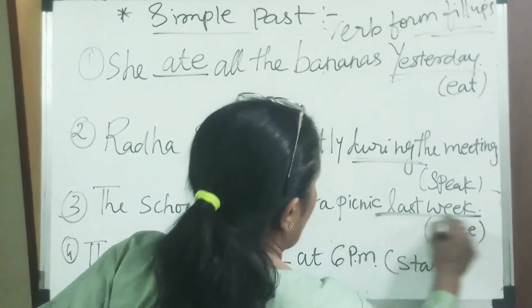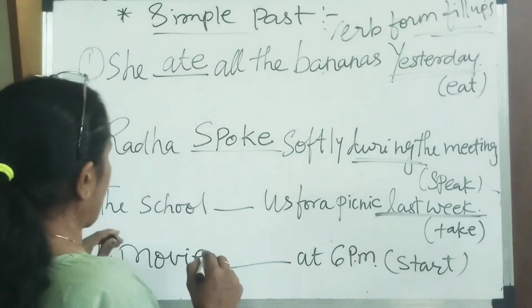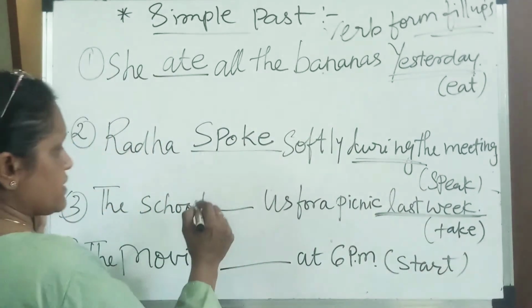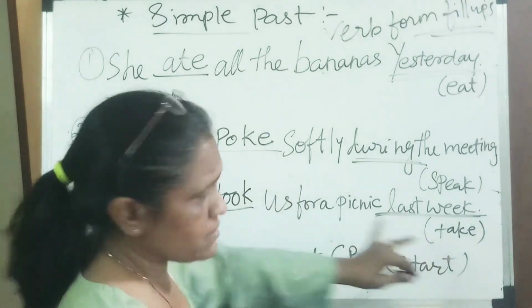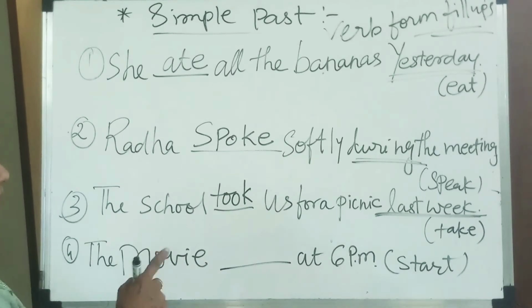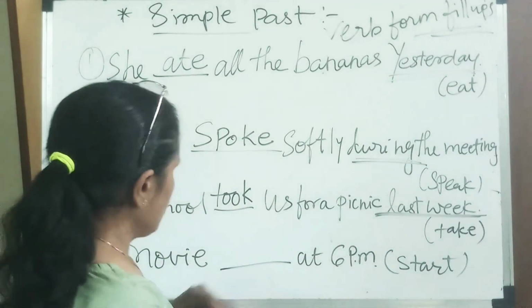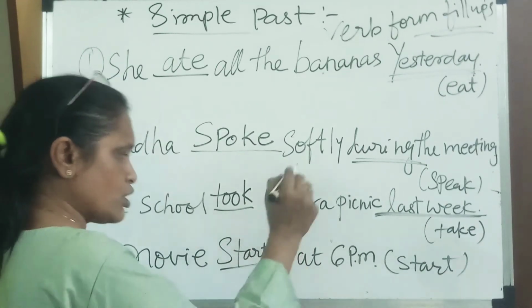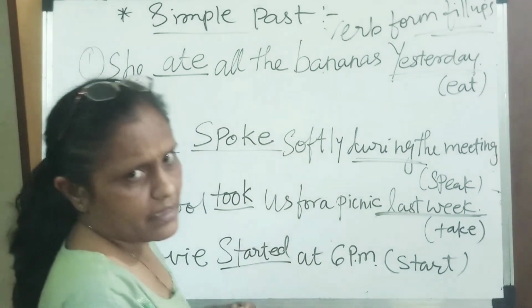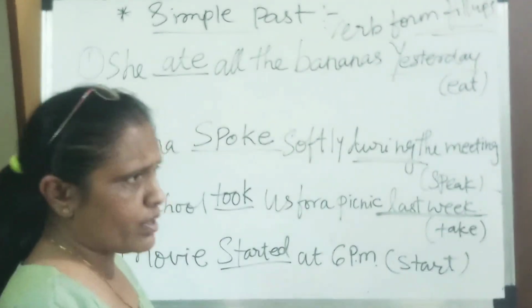The school took us for a picnic last week. Last week indicates that the action is in the past. Then the take must become took. The school took, because the simple past form of take is took. The movie started at 6 p.m. Start, तो started. 6 बजे मूवी शुरू हो चुका था. लास्ट यस्टरडे की बात है, मतलब अभी हो तो एक्शन बिफोर टाइम हो चुका है.